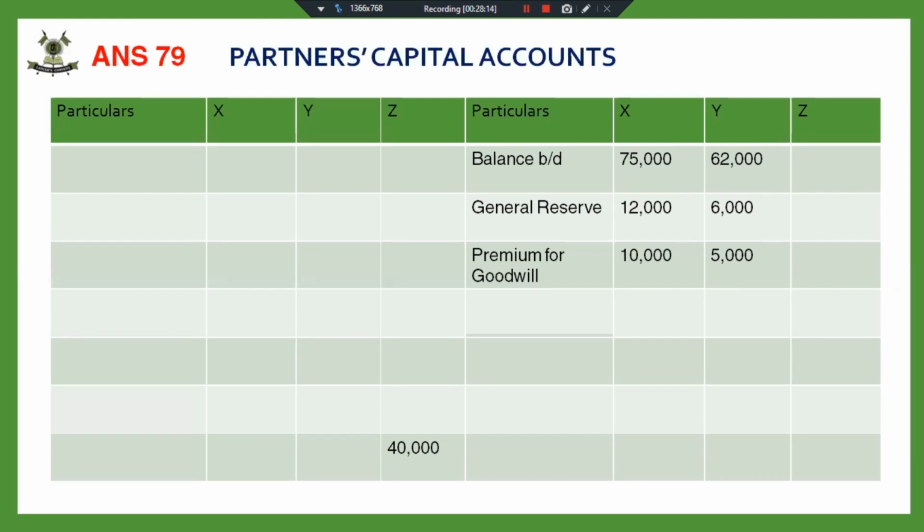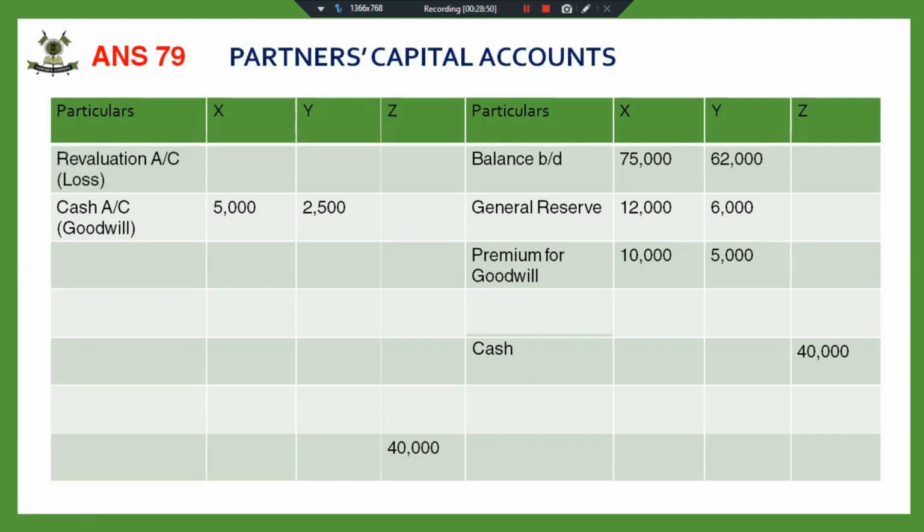Though in most of the questions the old ratio is the sacrificing ratio, children start getting confused that it has to be distributed in the old ratio. No, premium for goodwill is distributed in the sacrificing ratio. And cash of 40,000 has been brought by the new partner. Half of the goodwill is withdrawn, so we have to remember to do this, 5,000 and 2,500. Half of the amount has been withdrawn. And this adjustment has to be made in the cash account also.